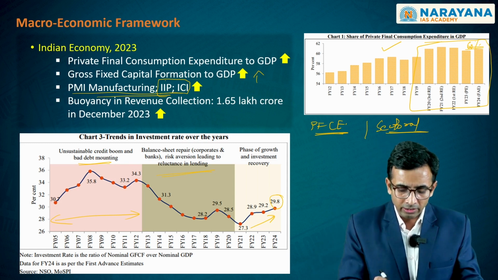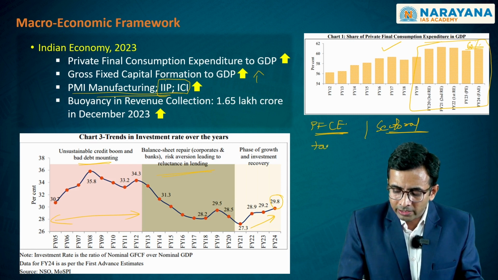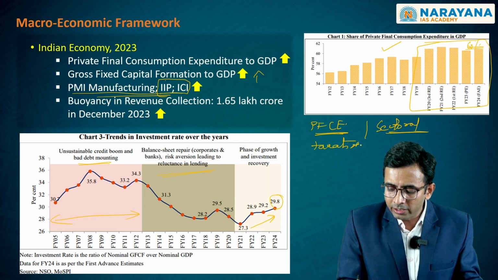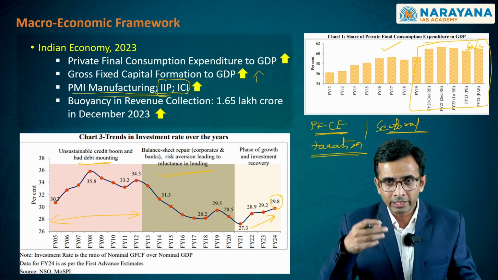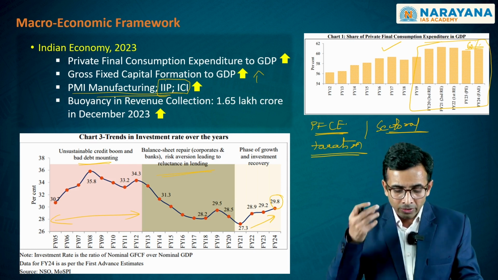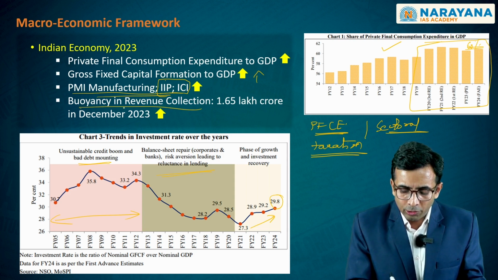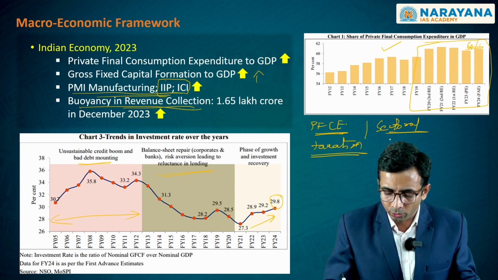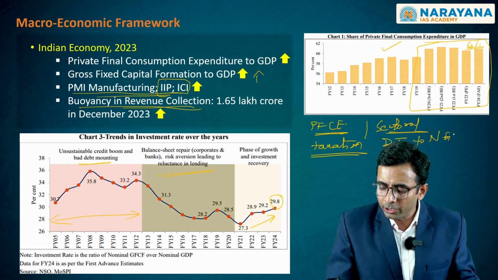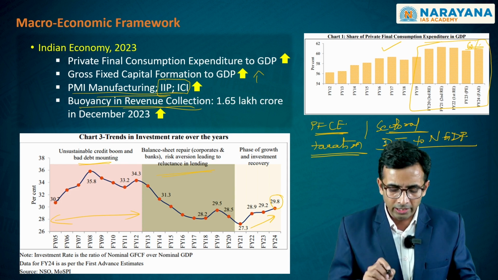On the other hand, from the perspective of taxation and revenue, which can become vital for revenue expenditure and also push capital expenditure by the government, we see that there is buoyancy in revenue collection. We know this on the basis of the ratio we use to calculate it, wherein the direct tax to nominal GDP ratio is also showing a healthy trend.